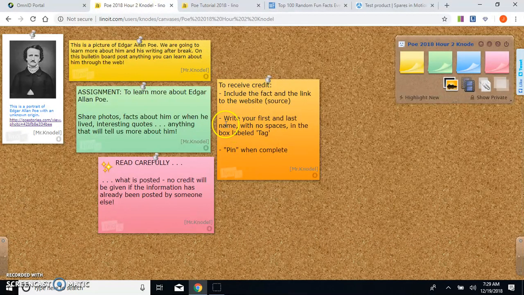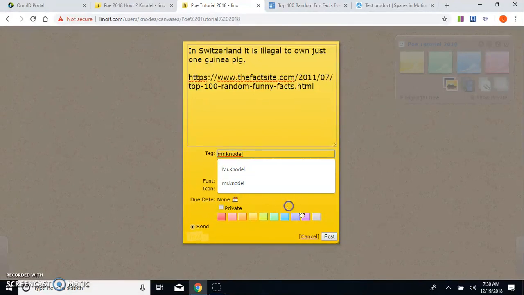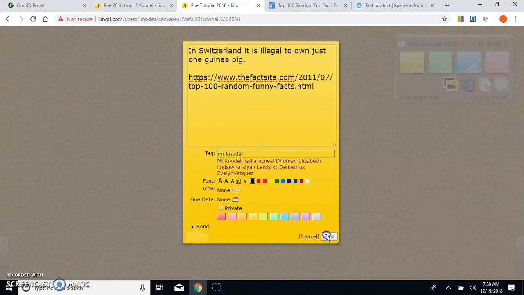And then I also need to write my first and last name with no spaces. You can't include spaces because this website will alter your name if you leave spaces in there. So I'm going to put my first and last name with no spaces in the box labeled tag. So you can see here, I'm going to go Mr. Knodel with no spaces. And once that's done, then I can post this image.